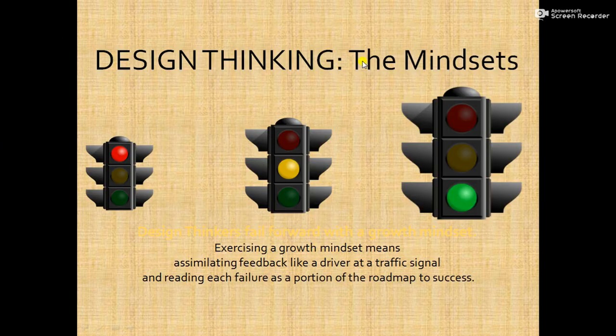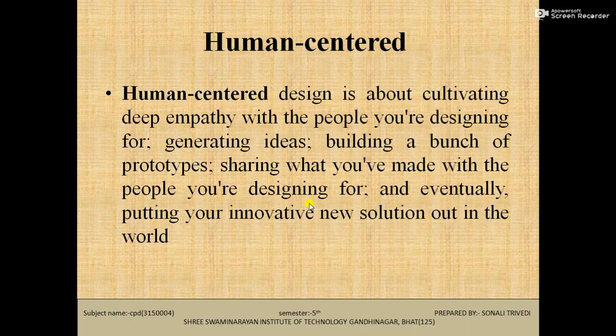Design thinking. Look at here the mindsets: red, yellow, and green. Exercising a growth mindset means assimilating feedback like a driver at a traffic signal. Red means stop, wait, and green means you can start. And reading each failure as a portion of the roadmap to success. So you just look at the design thinking and the mindset.